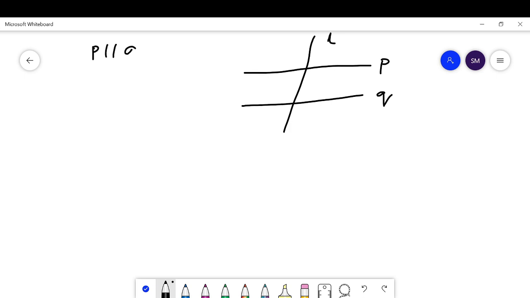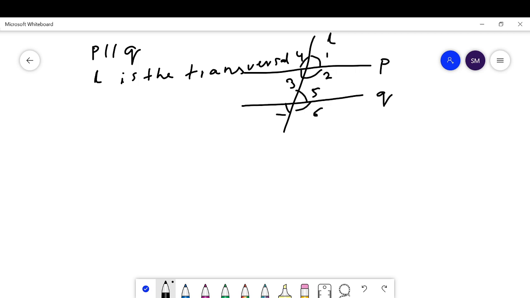P is parallel to Q, and L is the transversal. Here also 8 angles are formed: angle 1 through angle 8. At first, think about the corresponding pair of angles.